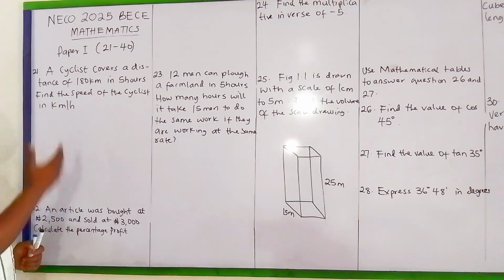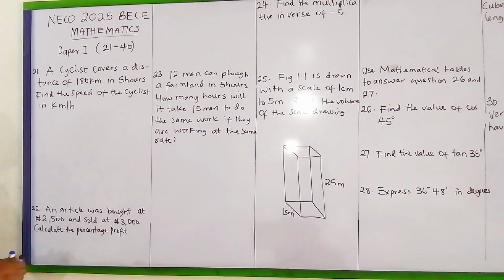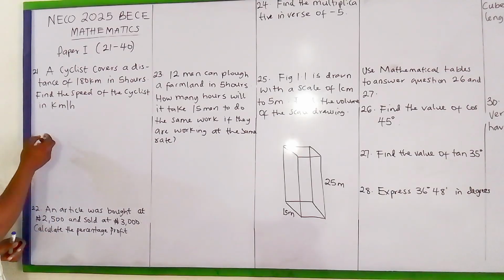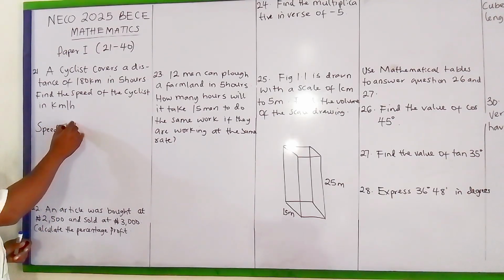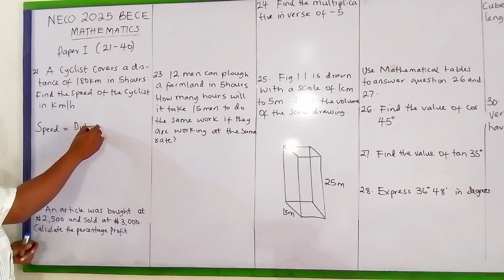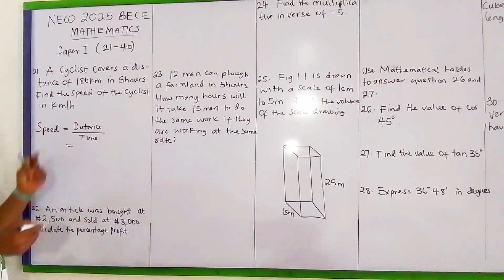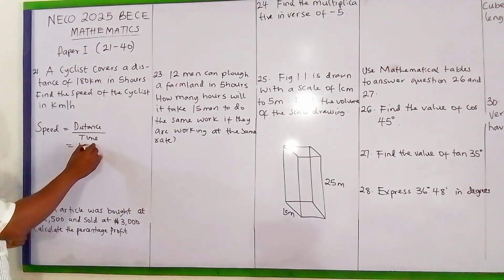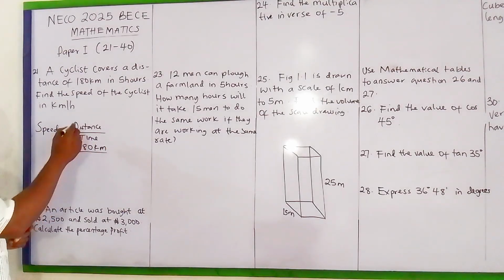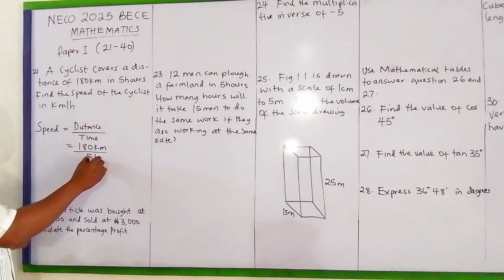A cyclist covers a distance of 140 kilometers in 5 hours. Find the speed of the cyclist in kilometers per hour. Don't forget that the formula for speed is equal to the distance over time. In the question, the distance is 180 kilometers and the time is 5 hours.